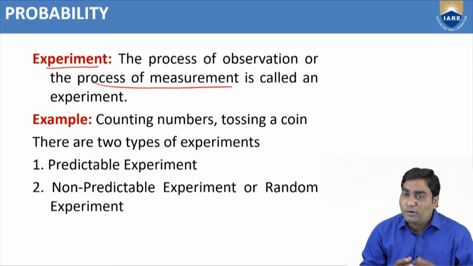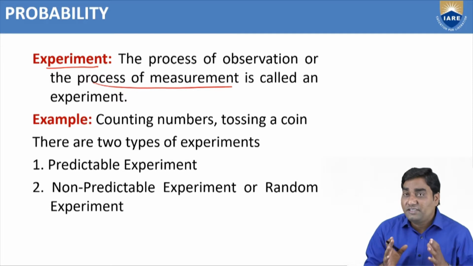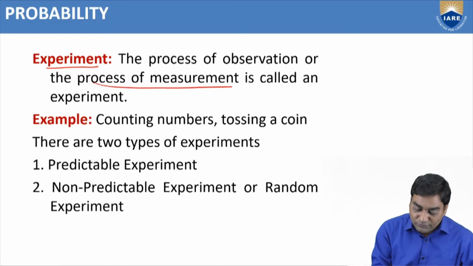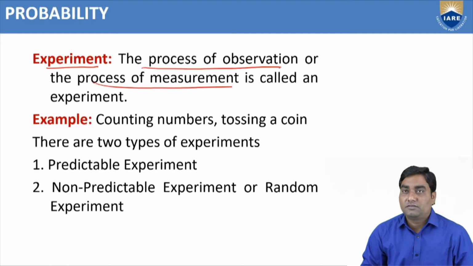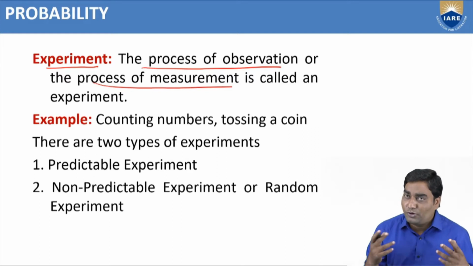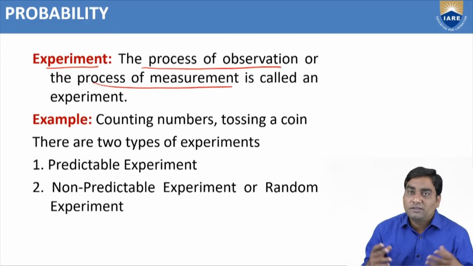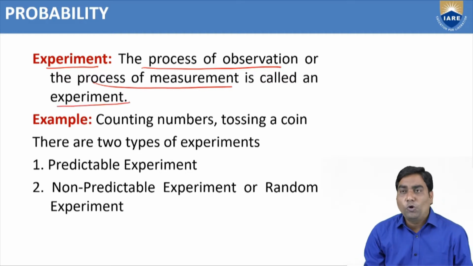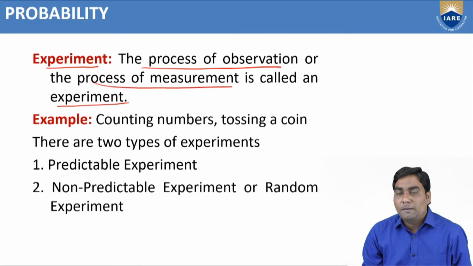And they are also observing the steps involved in that experiment, which is the process of observation. Either the process of observation or the process of measurement is called an experiment. Only two things you should remember for the experiment definition: either observation or measurement.